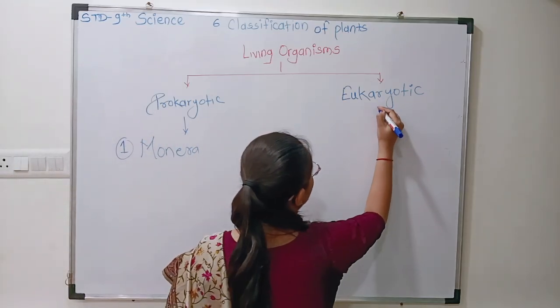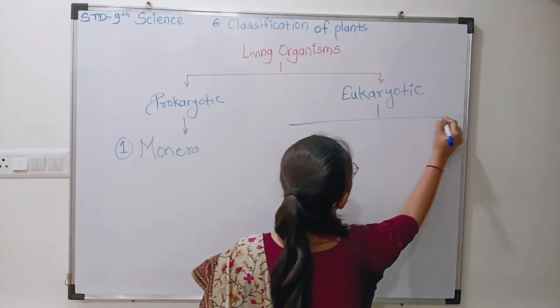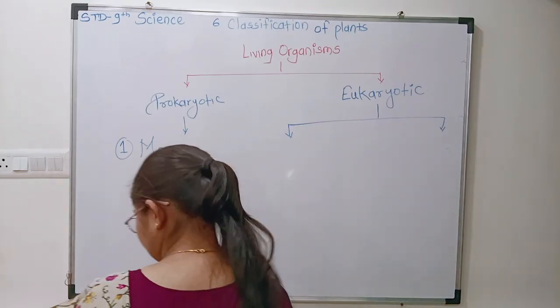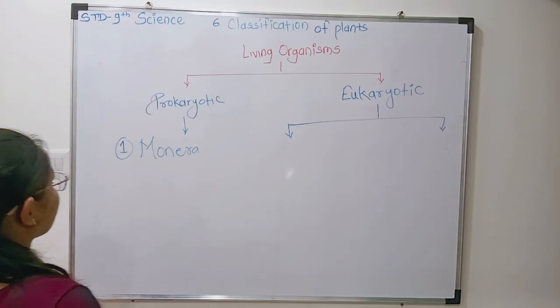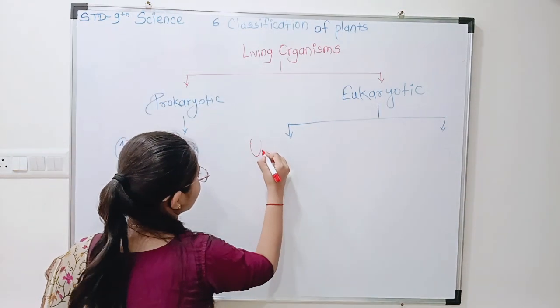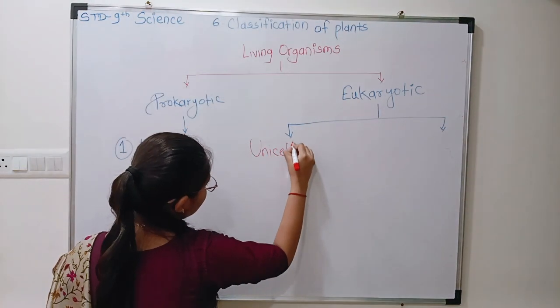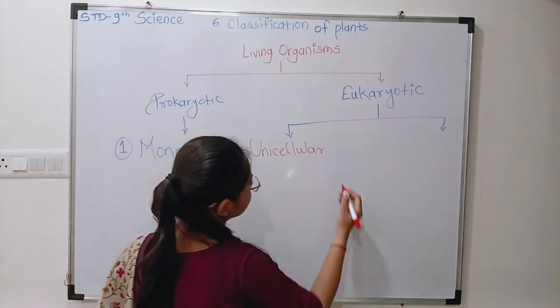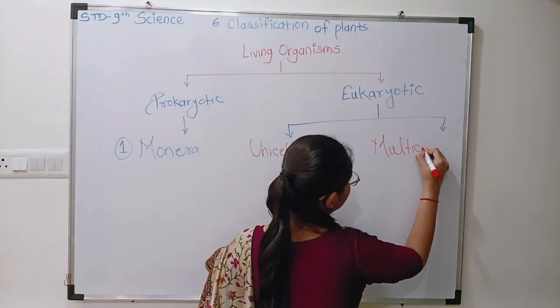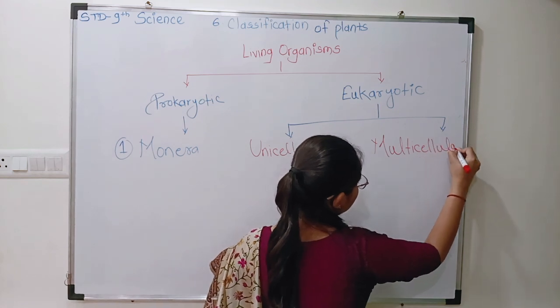In eukaryotic organisms, two types of organisms are there. First, unicellular and second, multicellular organisms. Which organisms? Unicellular and multicellular.